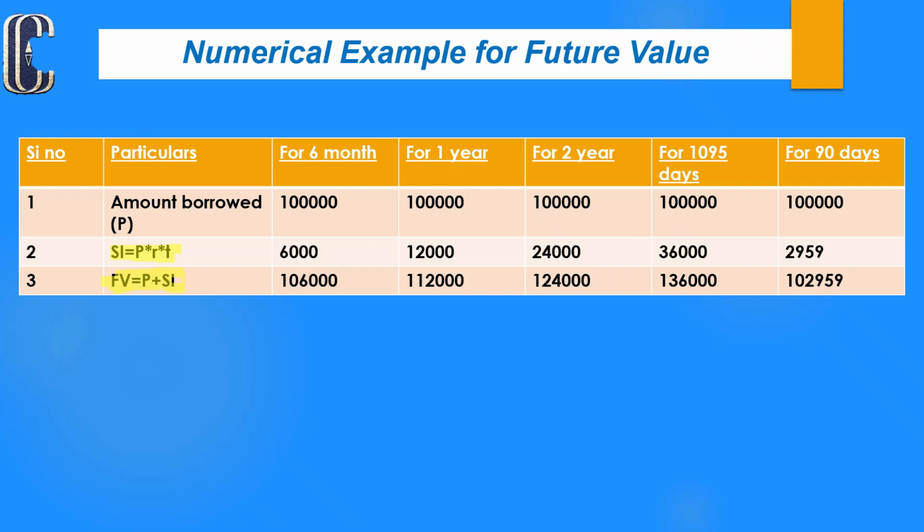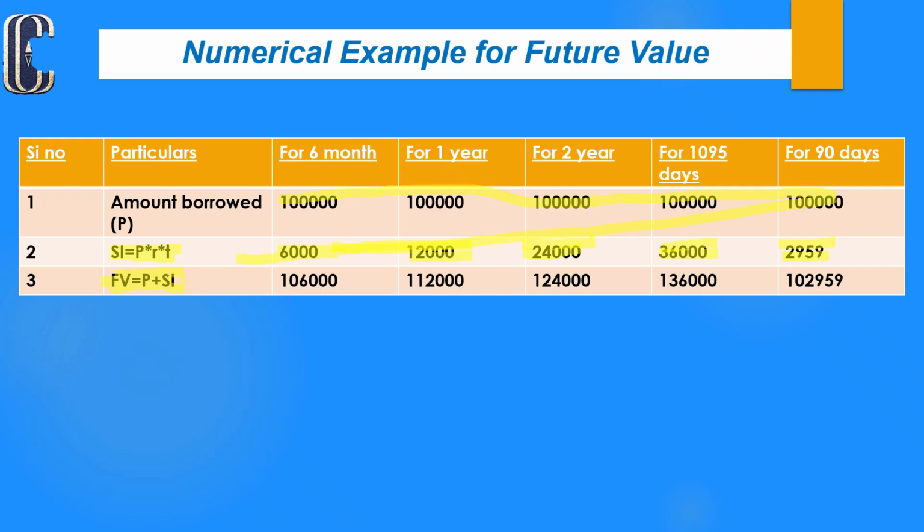We already calculated the simple interest in the previous slide. That is 6,000 rupees in the first 6 months, 12,000 rupees at the end of the first year, 24,000 rupees at the end of the second year, 36,000 rupees at the end of the third year, and only 2,959 at the end of the 90th day. So now we should calculate the future value using the formula principal plus simple interest. We know that the principal for all the situations is 1 lakh rupees.